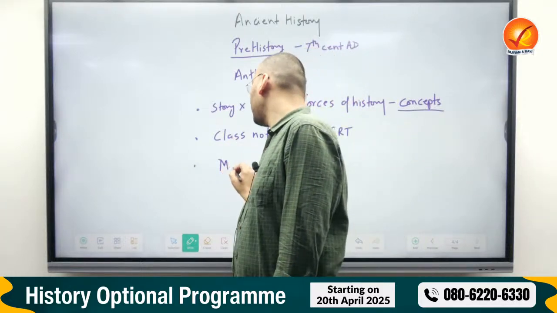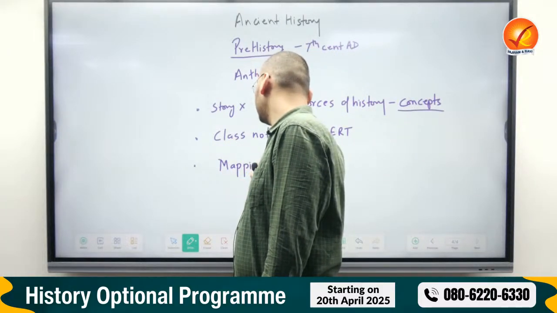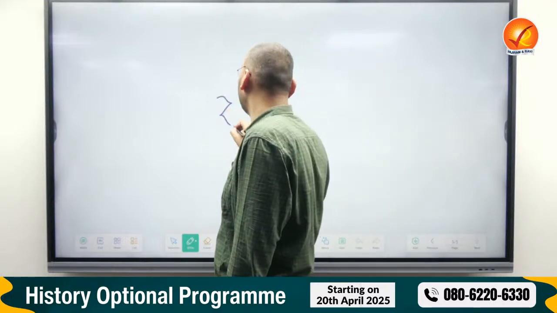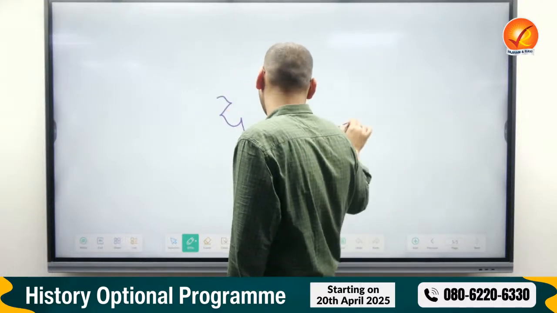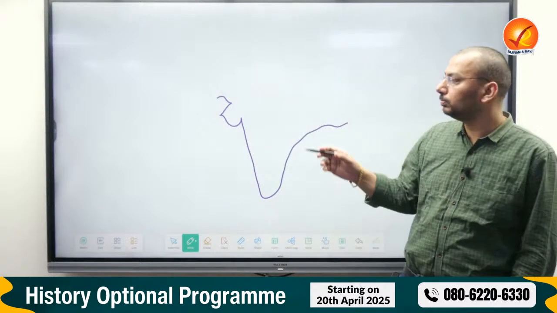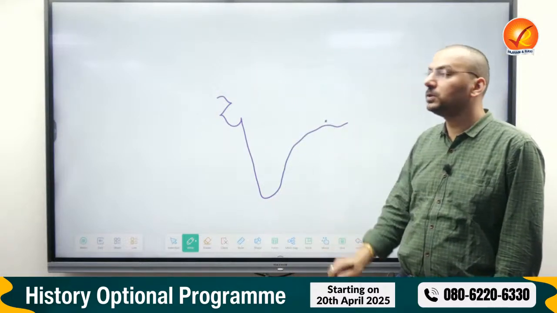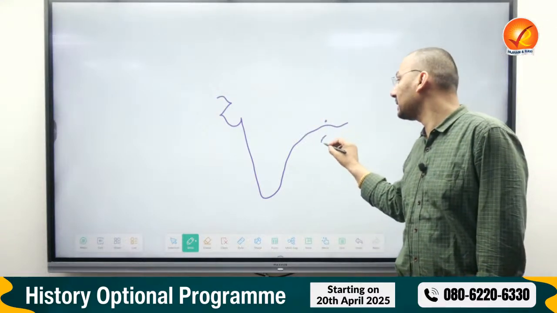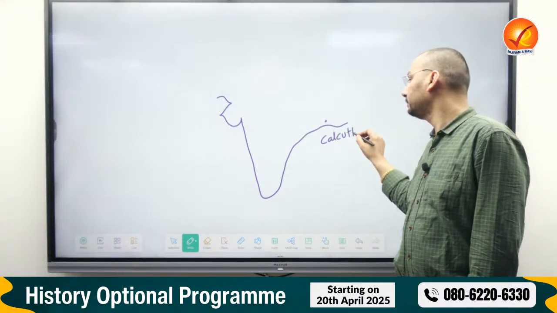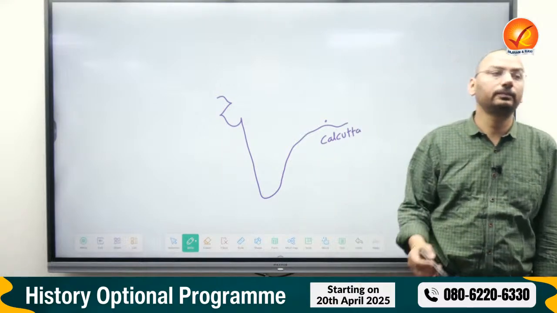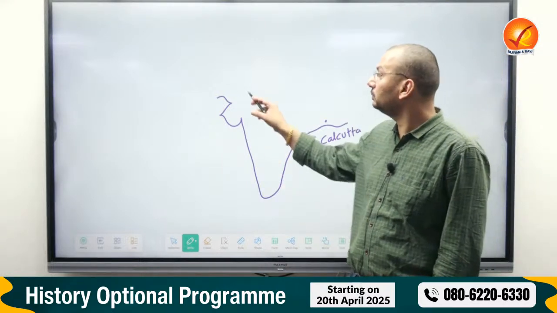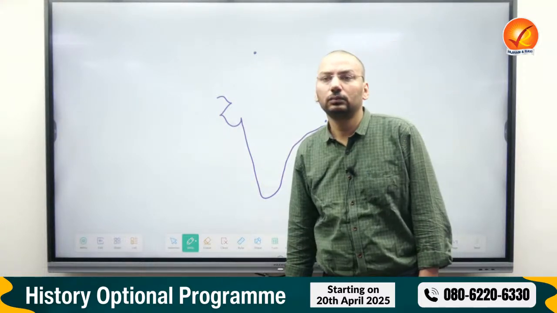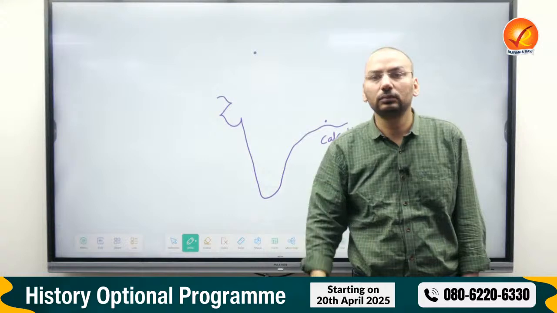And last thing about mapping. So what is mapping? Let me show you. Please tell me, a British city. Yes, British city, Calcutta, not Kolkata. Then a pilgrimage center, present day.